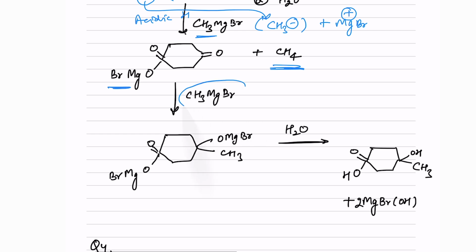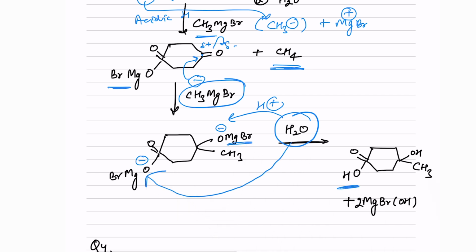Then again the reaction will take place on the ketonic carbon and oxygen, and CH3- will attack this carbon. There is a delta positive charge here, delta minus here. The bond will cleave and it will form an O-MgBr. After this, when you neutralize by adding water, wherever the MgBr is present, H+ from water will come and displace the MgBr here as well as here.